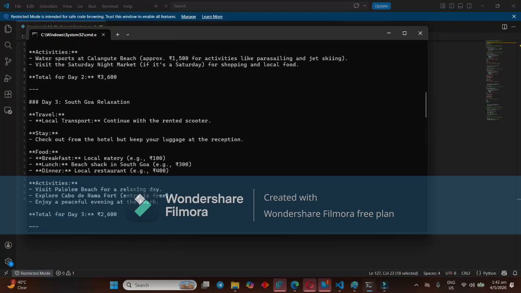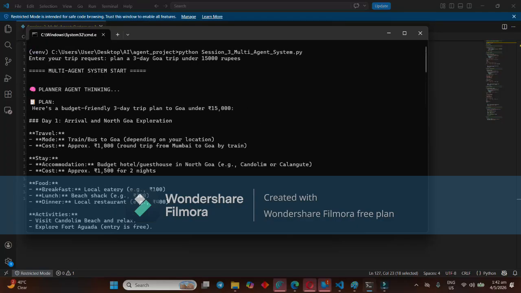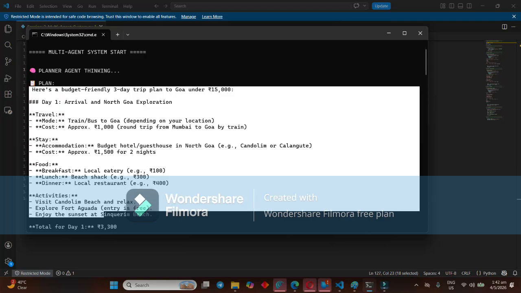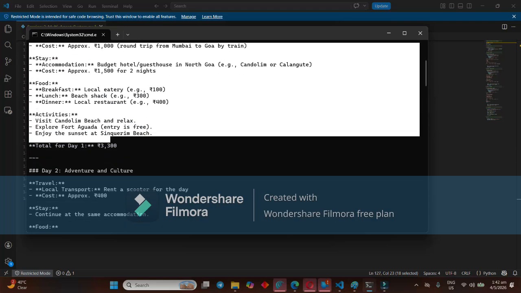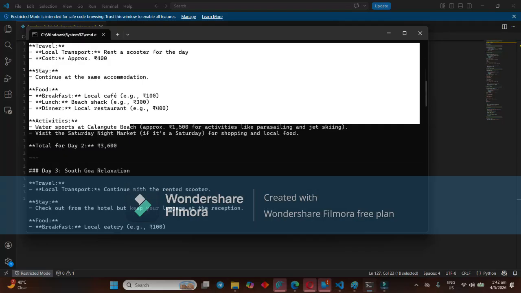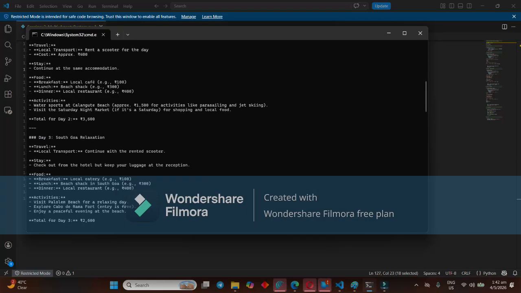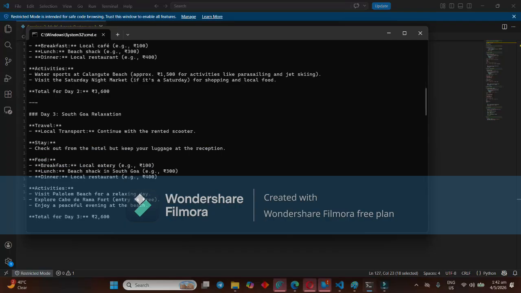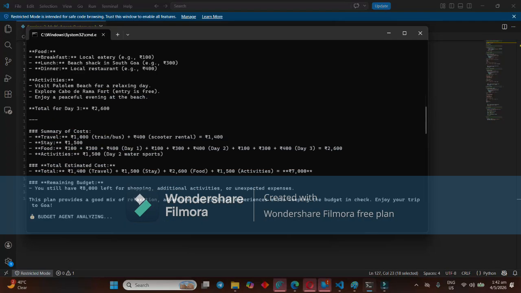Actually, here is the plan generated by the planner agent. See how the 3-day plan has been totally given. Now the cost breakdown from the budget agent, and finally the final optimized plan from the reviewer agent.